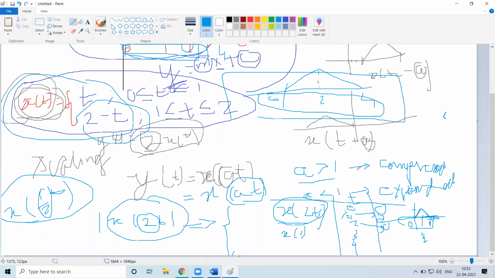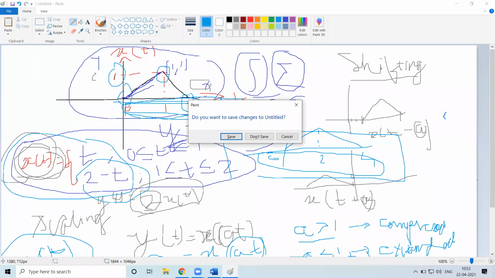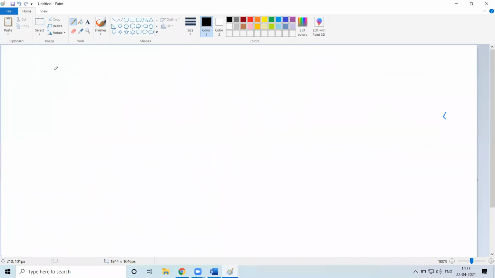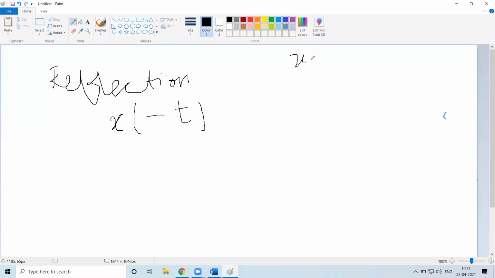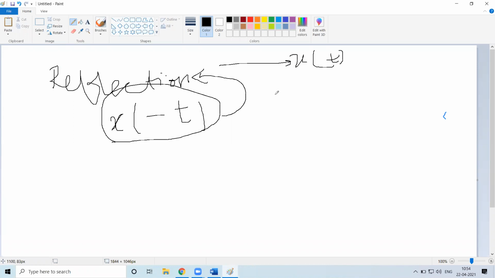Then again, you have the concept of reflection. So here in reflection, what happens? You consider x of minus t. So x of t is your original signal. If you plot x of minus t, you will be getting the reflected version of the signal x of t. So you can just plot and see how it appears. So these are just a few concepts to name around.